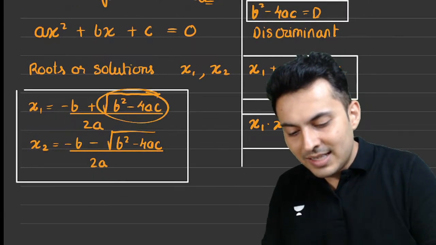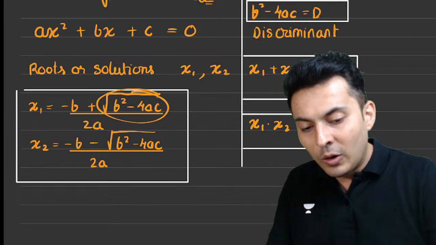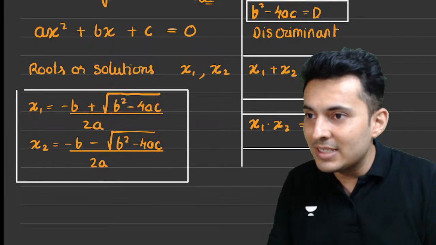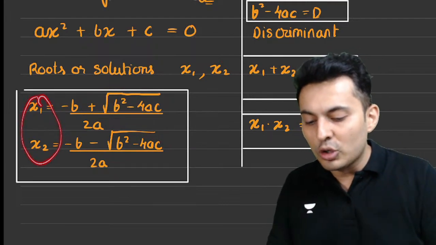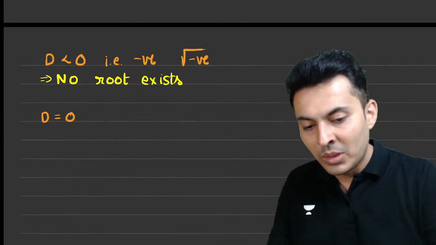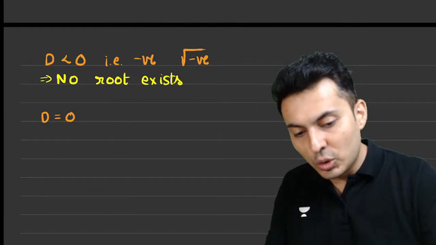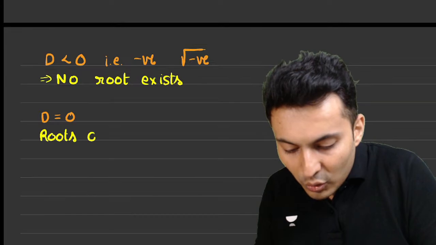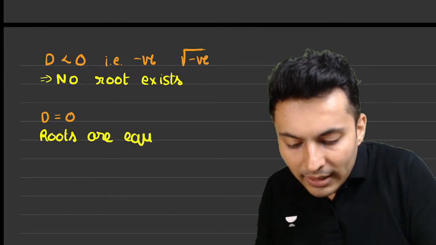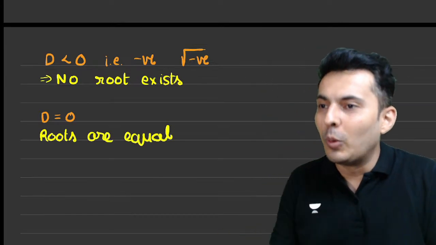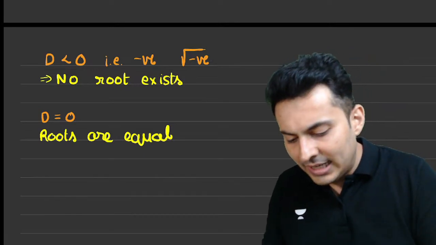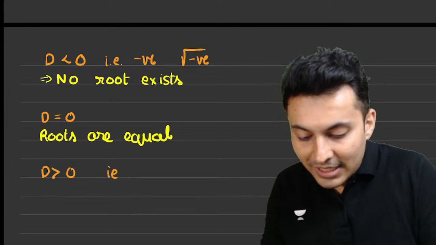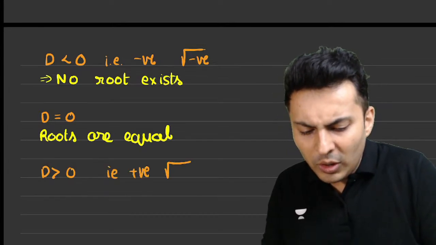So if the discriminant is 0, whether you add or whether you subtract doesn't matter. Whether you do plus or minus does not matter. Both these values will come out to be the same. Therefore, in such a situation, I will say the roots are equal. Very good.